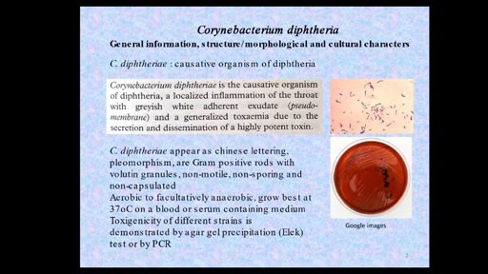When stained with Albert stain or Neisser stain, the volutin or metachromatic granules appear dark purple in contrast to the brown or green counterstain. The organism is aerobic to facultative anaerobic, growing best at 37 degrees Celsius on a blood containing or serum containing medium.